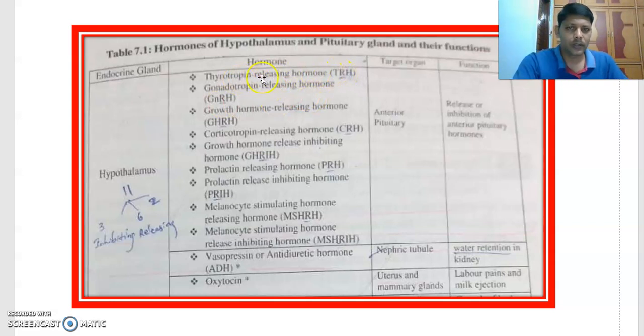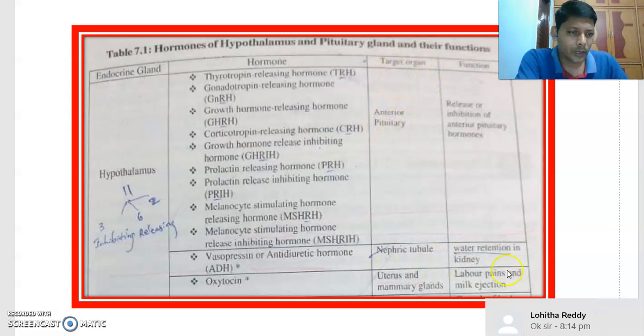One is TRH, thyrotrophin releasing hormone. Second one, gonadotrophin releasing hormone. These hormones act on the target pituitary gland. Look at this part.